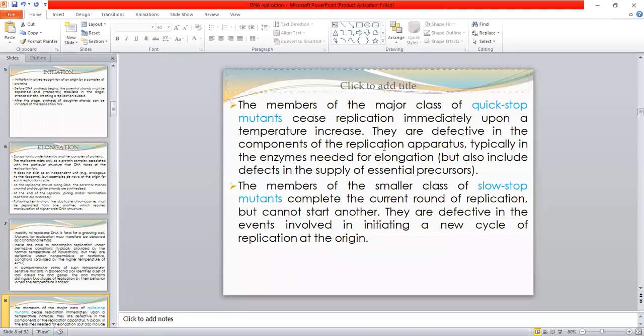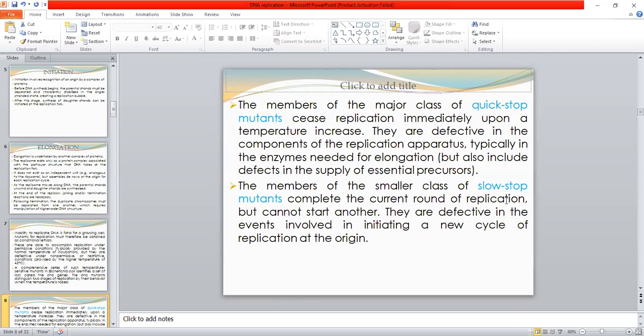So the quick stop mutants are deficient in different components of the replication apparatus, such as the enzymes needed for elongation. The second type of the conditional mutants, known as slow stop mutants, complete the current round of replication. So the slow stop mutants can complete the current round of replication, but they cannot start the next round of replication.